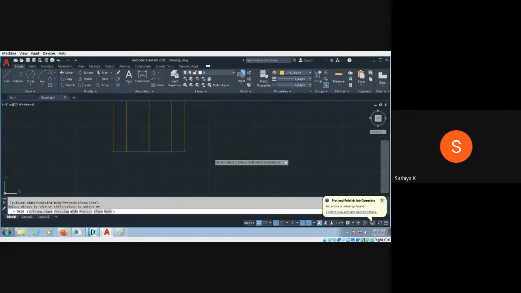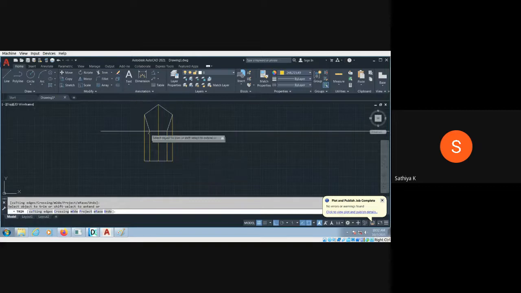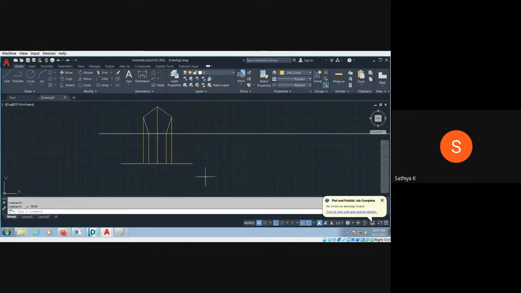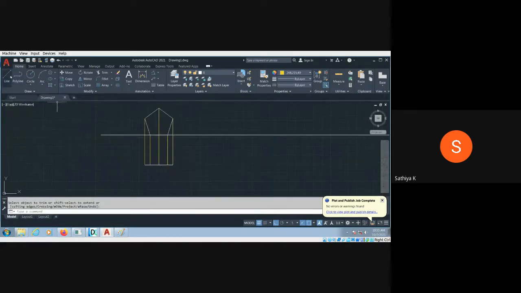This length is nothing but my top view, and this is my front view. Then I need to rotate, so I have to reproduce this line. How to reproduce: double enter, and after that give enter. So I just draw one more vertical line randomly.